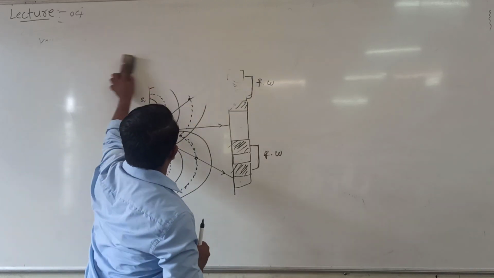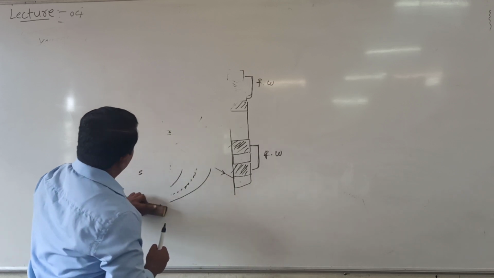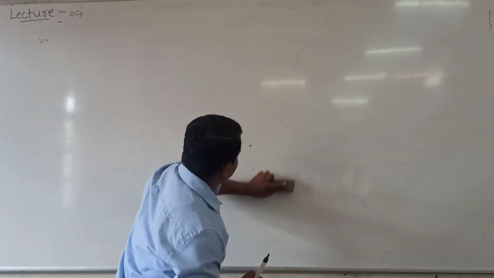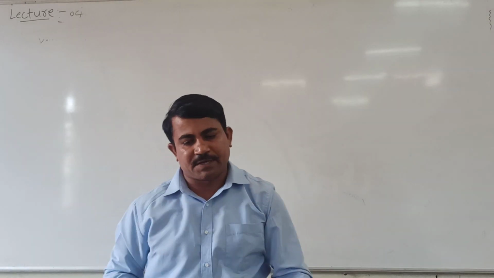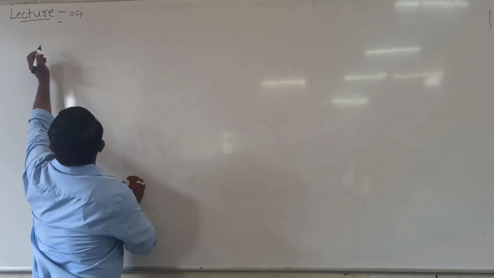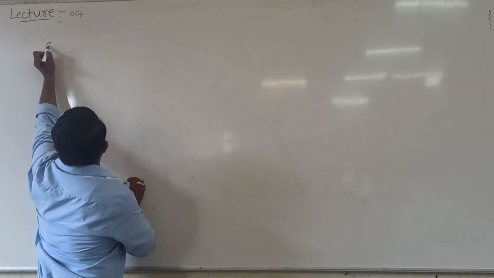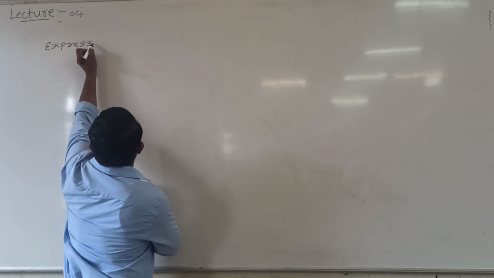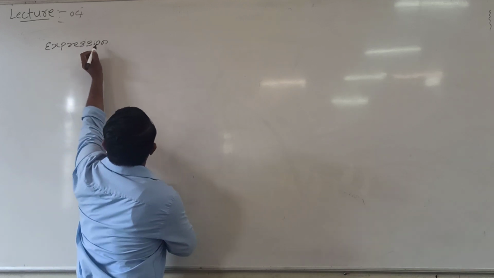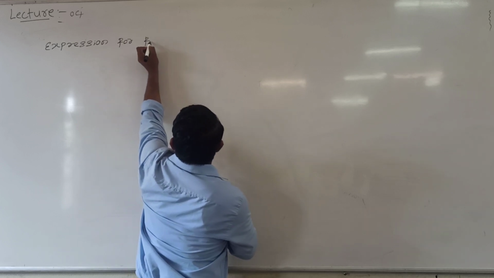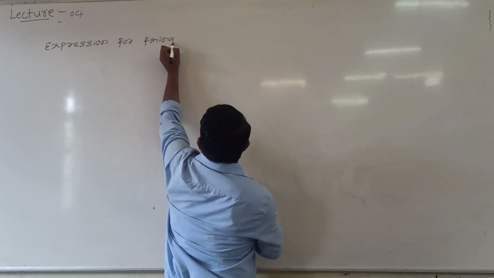See here, already we obtained how the interference pattern is observed by taking Young's double slit experiment. Now after this, the expression for fringe width.